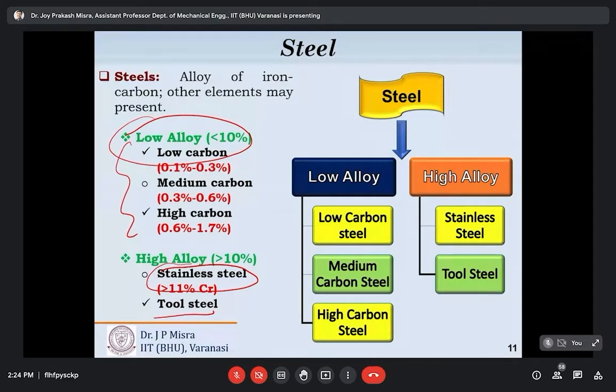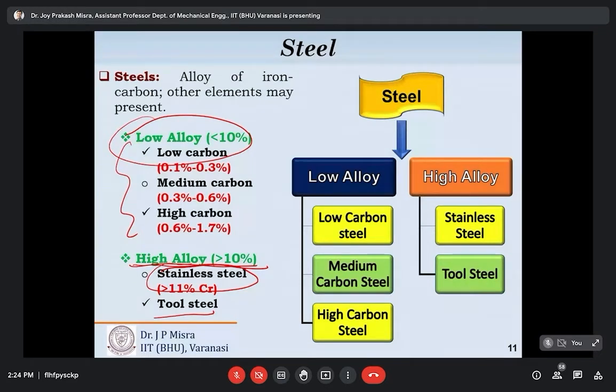So one main motto of alloying is improving the corrosion resistance property and improving the mechanical strength, and that can be done by adding chromium to steel. That's why the further classification of high alloy steel is on the basis of chromium percentage. In case of high alloy steel, chromium is the most common alloying element, and that improves the corrosion resistance property as well as wear resistance property and strength property.